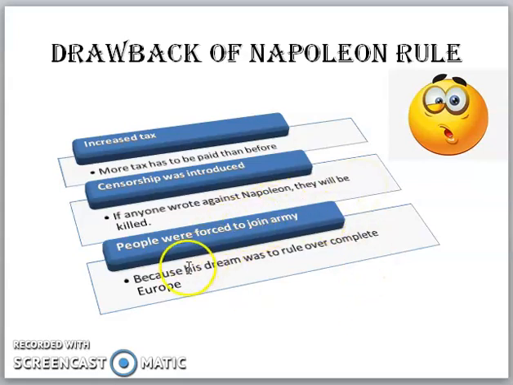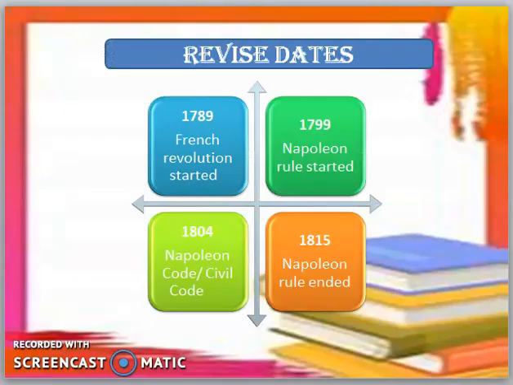Third, people were forced to join the army. If any family is not interested, the army people were told that they have to pull the citizens and make them join the army. Why? Because it was Napoleon's dream that he wanted a bigger army which could rule all over Europe. So now people started understanding the Napoleon rule and felt that this was getting bad day by day.